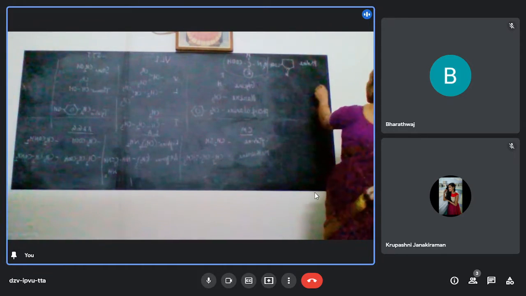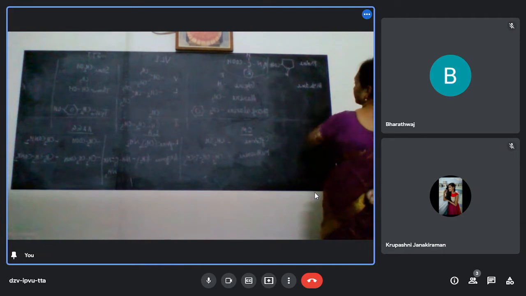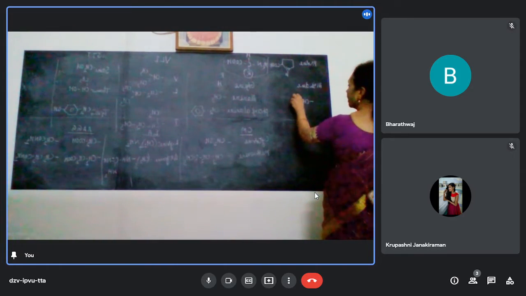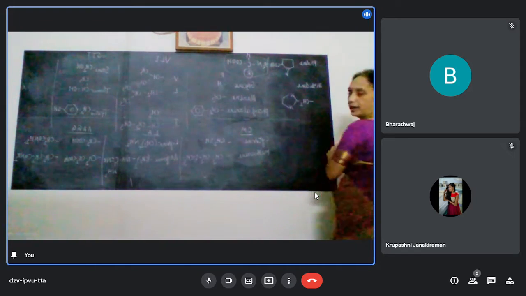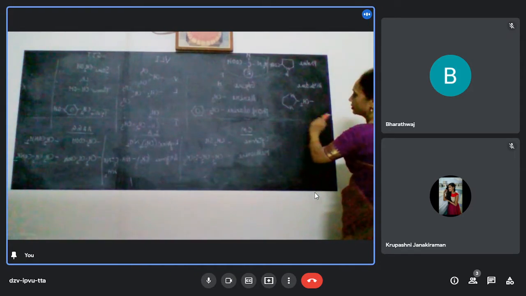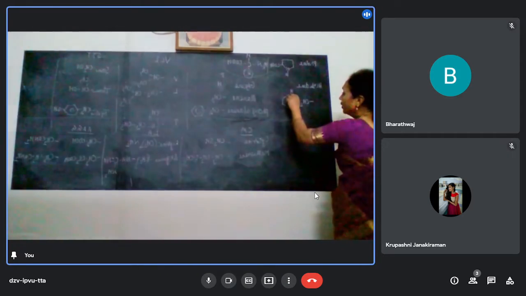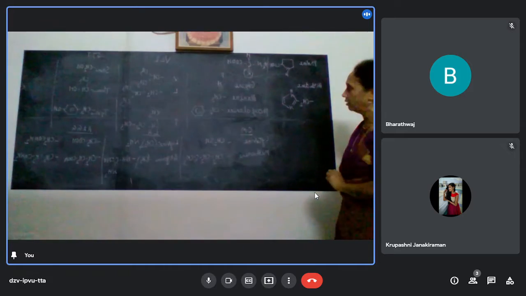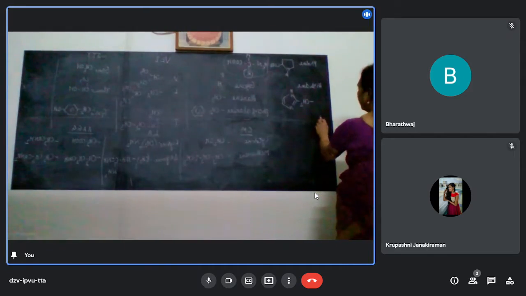Then histidine. Histidine is also very easy. Put CH2, one CH here and write a 5-membered ring with nitrogen and nitrogen. Wherever you write one nitrogen, put H. Wherever you put H, you don't put a double bond. Otherwise, you put a double bond here like that. That's all. Alternate double bonds. This is histidine. And last one, tryptophan.